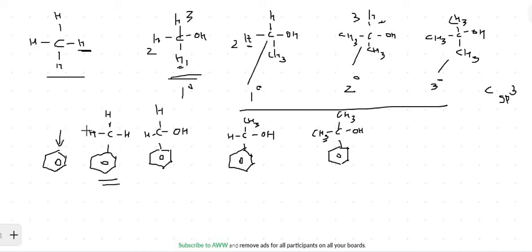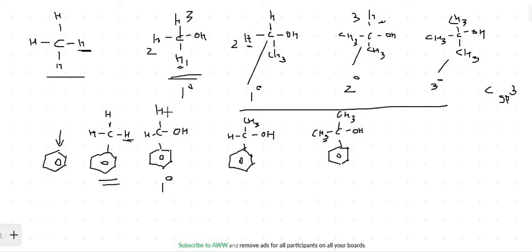Now this has three terminal hydrogens, and if one hydrogen is replaced with OH, what you get is a primary benzylic alcohol, known as benzyl alcohol. Now this again has two active terminal hydrogens which have the ability to be replaced.